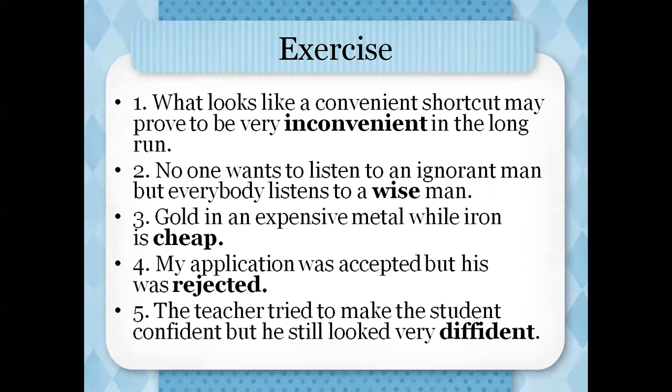No one wants to listen to an ignorant man, but everybody listens to a wise man. Gold is an expensive metal, while iron is cheap. My application was accepted, but his was rejected. The teacher tried to make the student confident, but he still looked very diffident.